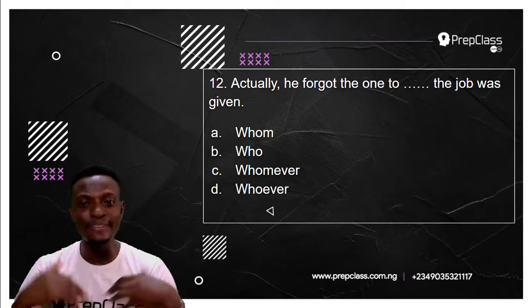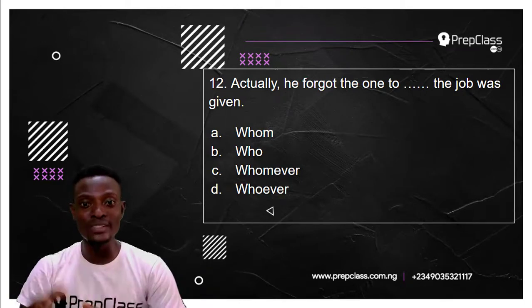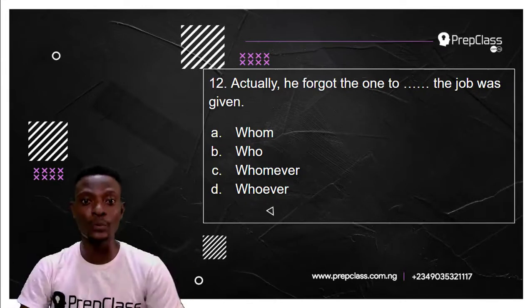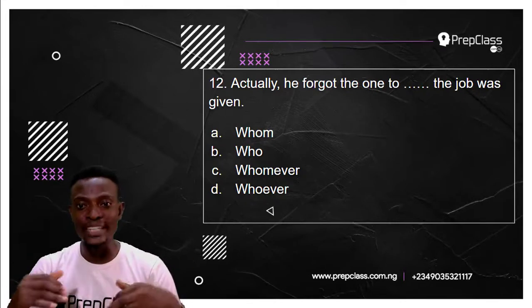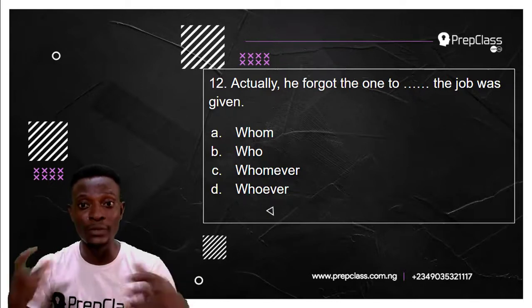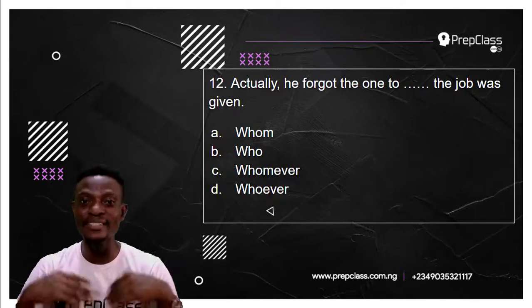B. Actually, he forgot the one to who the job was given. C. Actually, he forgot the one to whomever the job was given. D. Actually, he forgot the one to whoever the job was given. So which of these options will best complete the gap in this sentence?